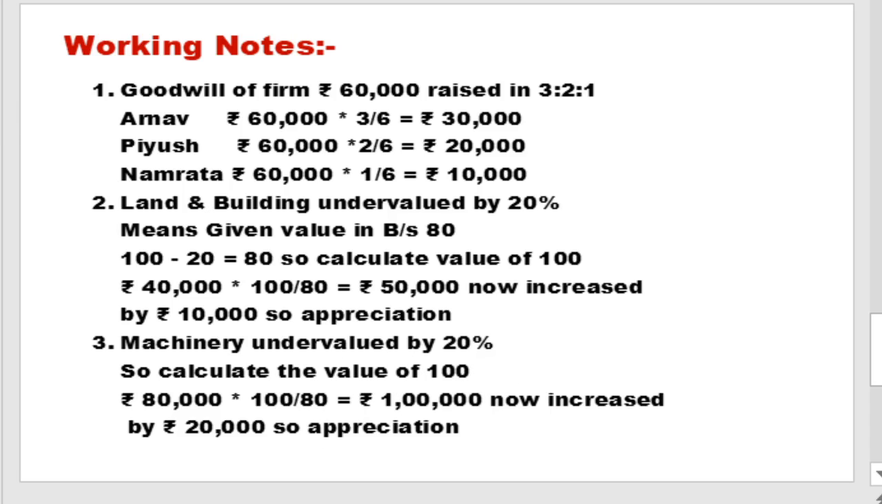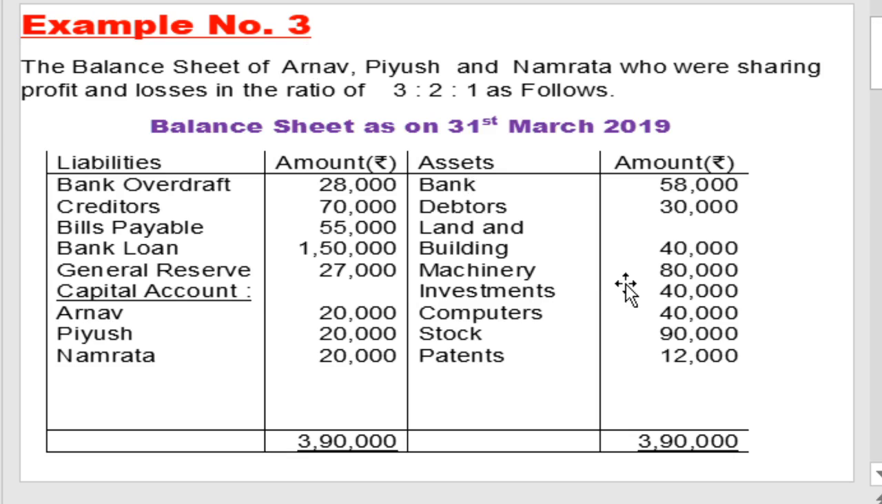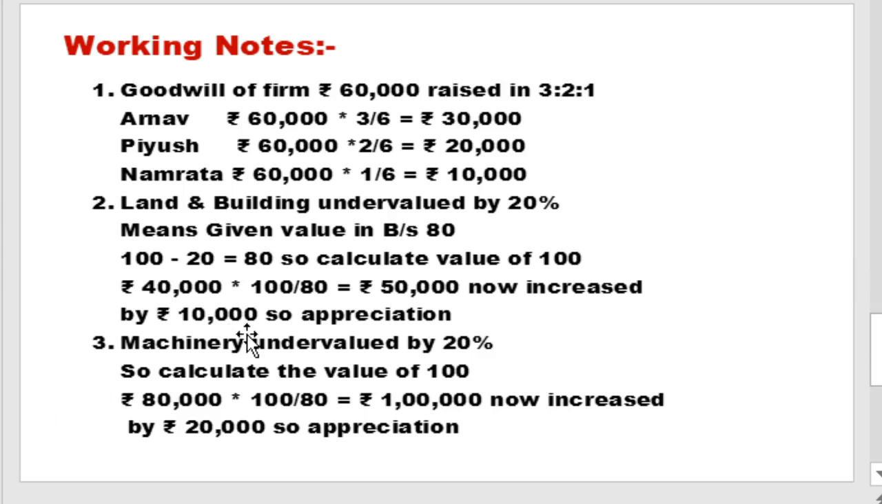Then machinery is also undervalued by 20%. The value of machinery in the old balance sheet is 80,000. This is also undervalued by 20%. So, the calculation for machinery undervalued by 20%: calculate the value of the 100 proportion of machinery, which means the given value of machinery is 80%. Now we calculate up to the 100% proportion. It is a very easy formula to get the 100% amount.